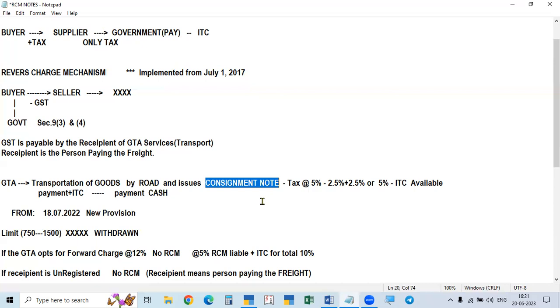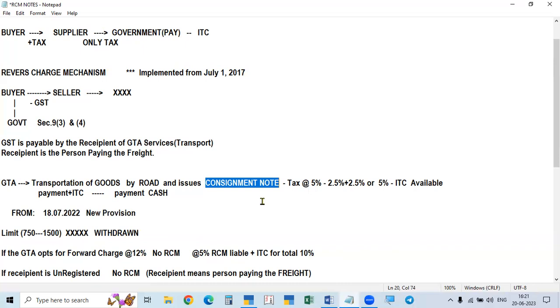And what about the tax? He will not put tax in that. He will mention that tax is payable by the recipient under reverse charge. That means he will not collect anything. This is one way. Generally, we know about that.